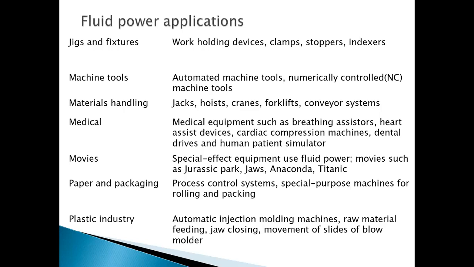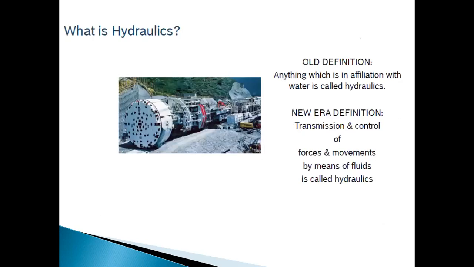We are also using it in the paper and packaging industry, in process control systems and special purpose machines for rolling and paper packaging. They are using pneumatic systems as well as hydraulic systems. In the plastic industry, automatic injection molding machines, raw material feeding machines, jaw closing, movement of the slide of blow molders, etc., use fluid power, right?